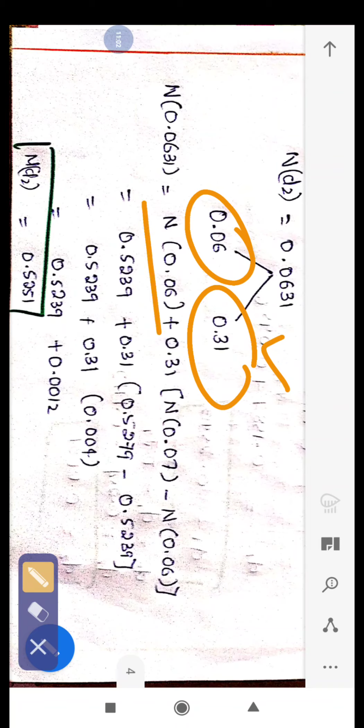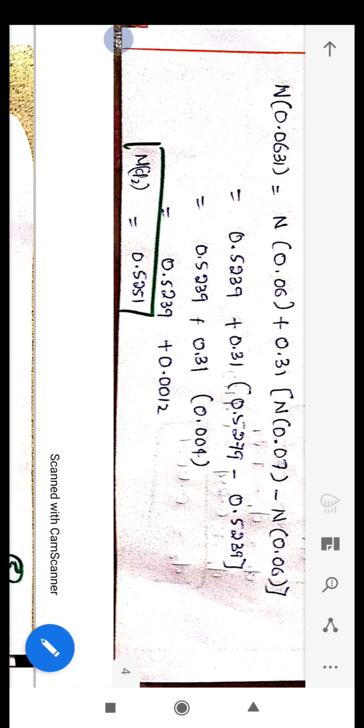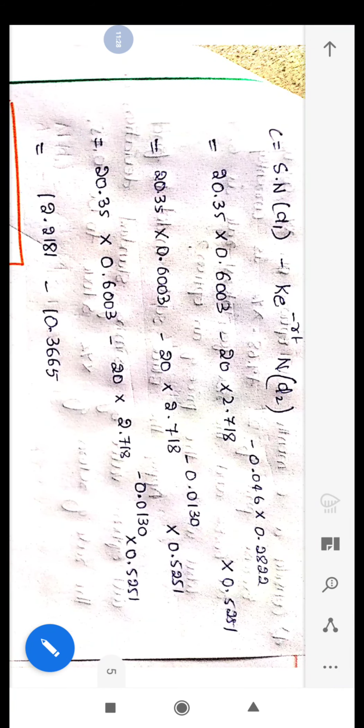So for 0.06 the value, again you have to see there. It is very easy, you can see. If you don't get it, you can ask me in your group. Take this number as it is. After that, for 0.06 the next number will be 0.07. So see the table, you will get this value. Simplify it, and N(d2) will be 0.5251.